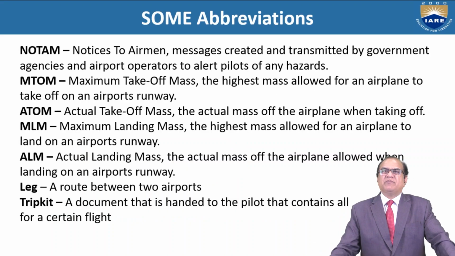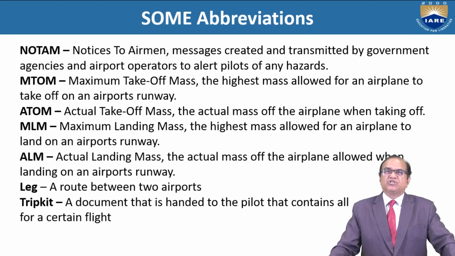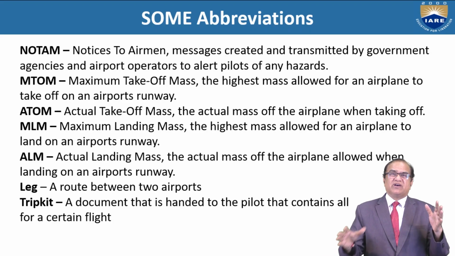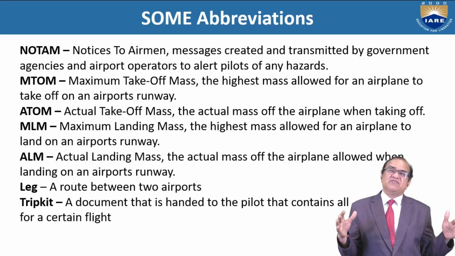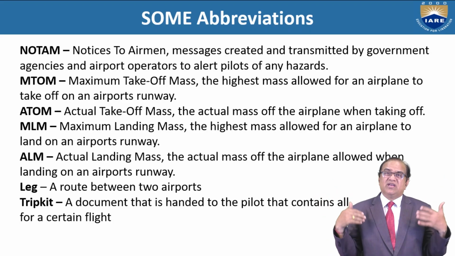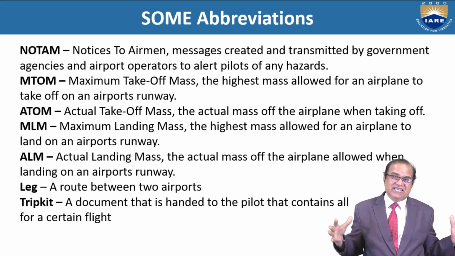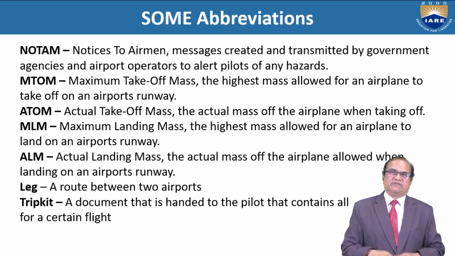Some abbreviations we have to use for our aircraft. The first one is NOTAM, Notice to Airmen: messages created and transmitted by government agencies and airport operators to alert pilots of any hazards. These NOTAMs are released by different countries. If countries are firing missiles or doing any testing in space, they will issue a NOTAM so that no other aircraft will be in the area where they are doing the testing.